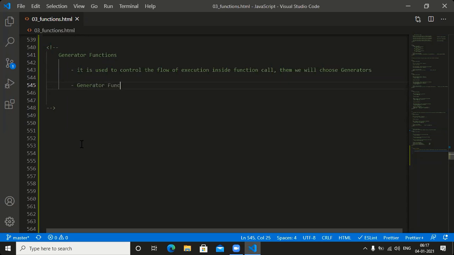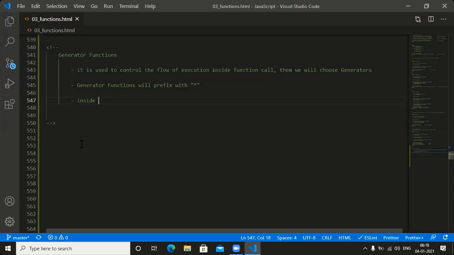Generator functions will be prefixed with the star. Coming to generator functions, they will be prefixed with what? Star. Next one, and one more point.